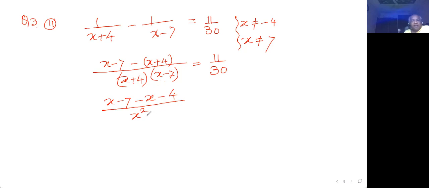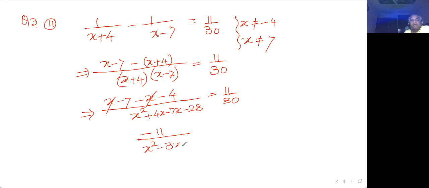So x square, if I multiply these two, I'm getting x square plus 4x. Term by term multiplication is going on, just like polynomial multiplication. 7 4s are 28, equal to 11 by 30. And these all can be written as implies that, and equal to, because two equal to signs cannot be written together. So the variable x gets cancelled at the top. Minus 11 upon x square minus 3x minus 28 is equal to 11 by 30. Sometimes I cancel this 11 and 11, but many students raised an objection that why do you cancel it?